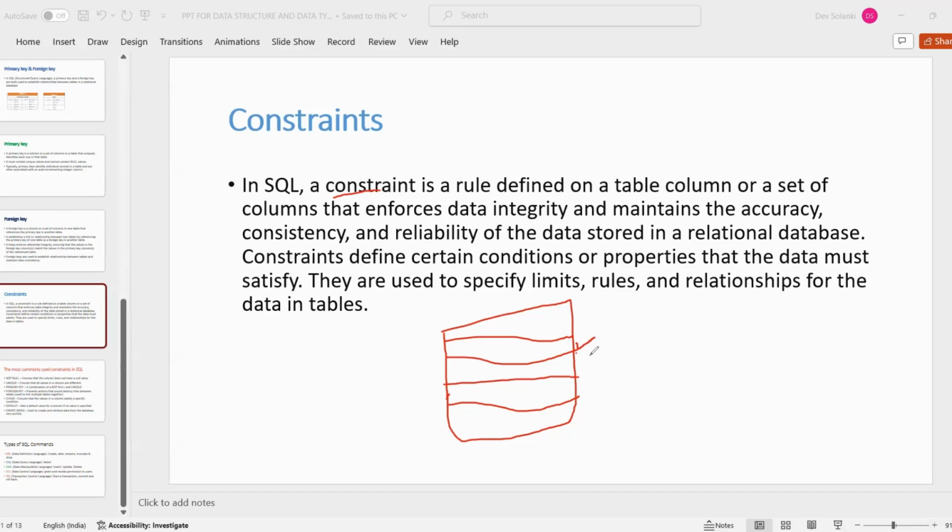It will give an error that this is the same email ID, so you need to put another email ID instead because it is already in use. That's why we are using constraints for better maintenance, accuracy, consistency, and reliability. So let's understand the different constraints we have in SQL.